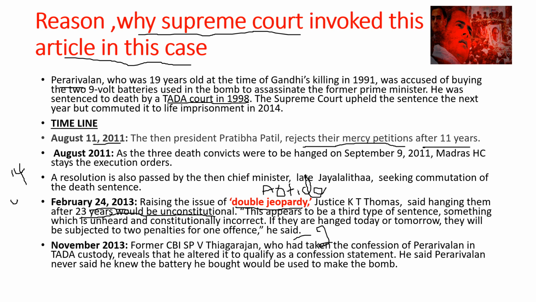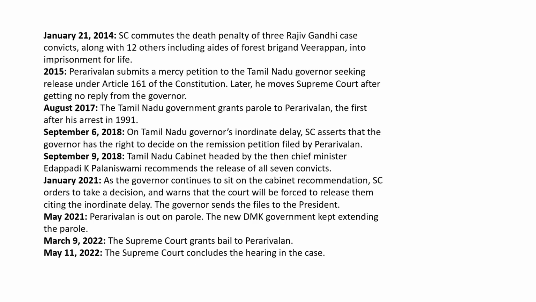At that point of time, there was also a former CBI person, Thyagarajan. He said that this guy Perarivalan didn't know that this battery was used in the bomb to assassinate the Prime Minister, and we forcefully made him confess saying that he knew. So that is the reason in 2014 the Supreme Court commuted the death sentence of the three Rajiv Gandhi convicts.